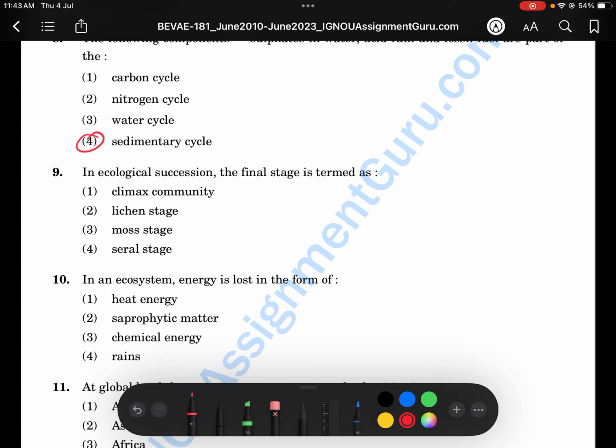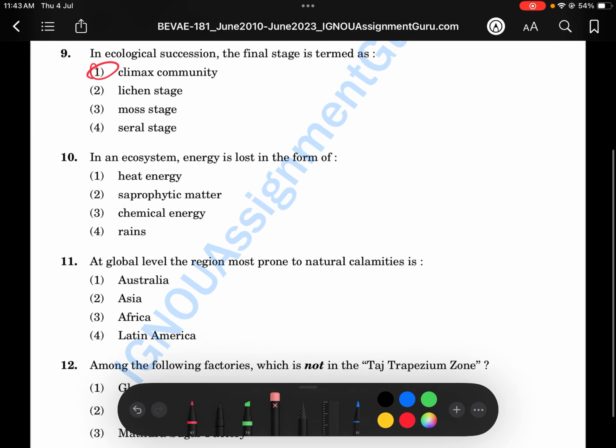The answer is climax community. Yes, I knew the answer was climax community, but it was asking about stage and tried to confuse us, because there's nothing like a settled stage. It should be climax community. Okay, next one.